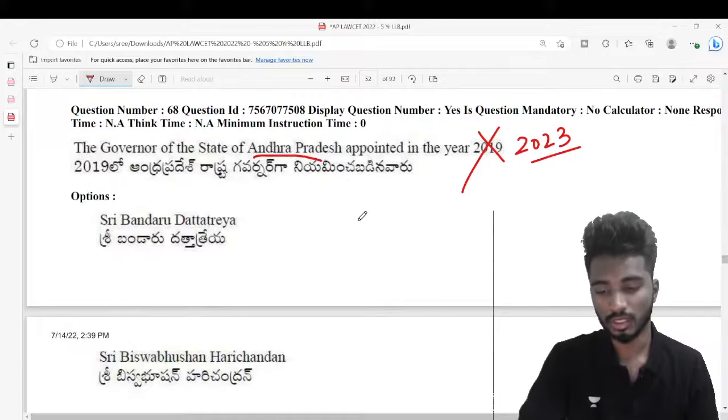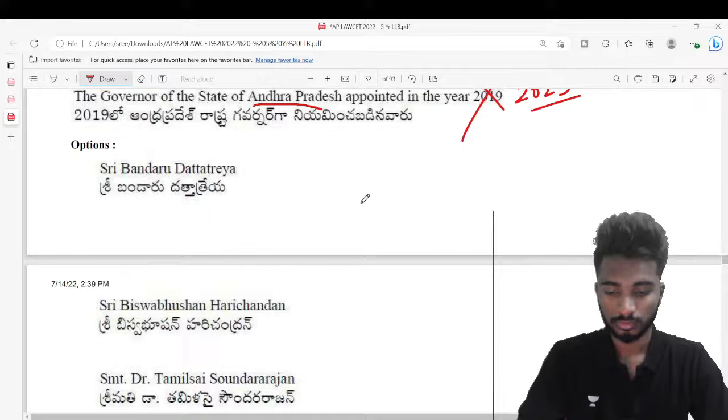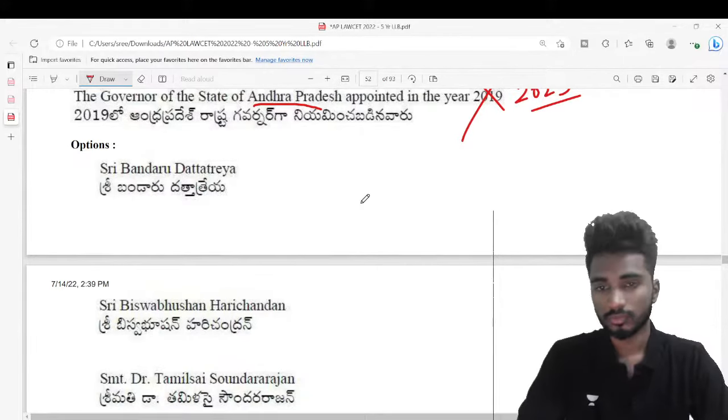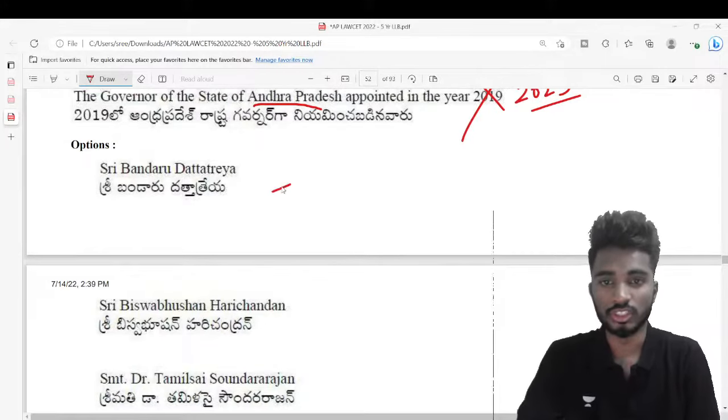because this is AP Lawcet question paper, right? So they can ask Telangana also, that's not a big deal, but yeah. What do you think is the answer? Anybody who knows the answer? No, Nayak. I'll give you a hint. He is a judge. So Justice S. Abdul Nazir.